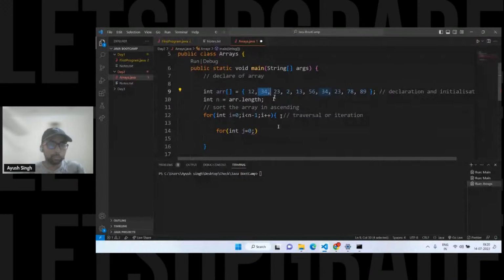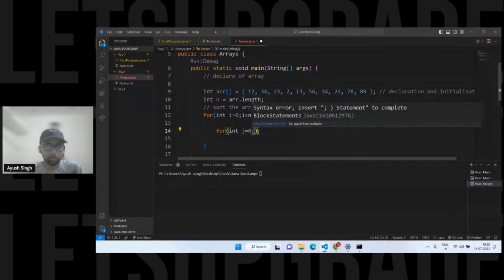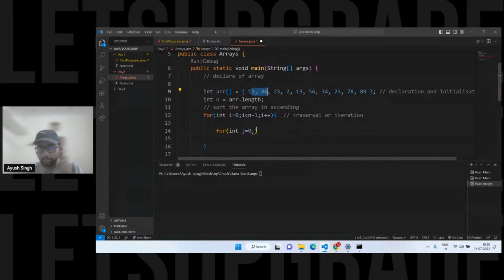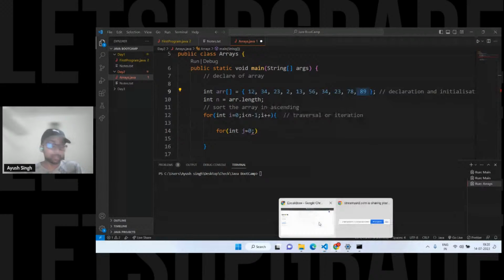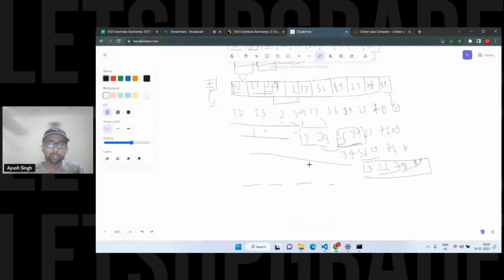But right now if I talk about the normal approach, if you are talking about the proper approach, it should be like this, okay. We have to compare with this as well, right? We are not sure whether this is sorted or not, okay, the last one gets sorted, okay, as I told you. Pay attention to this, this is important, because this is one of the bubble sort questions. No one will ask you to write the code if it is easy, but maybe somewhere a question comes up.